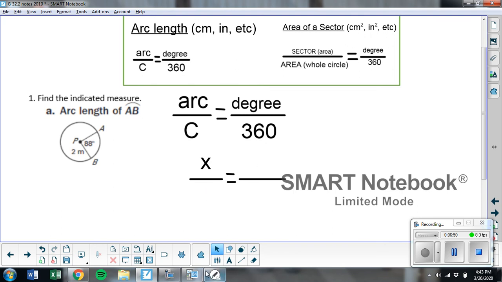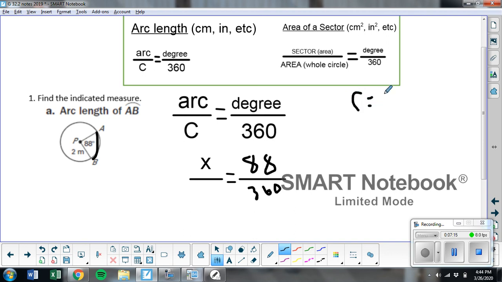The degree is going to be, since this is the arc that I'm trying to find, the degree here is 88 over 360. 360 is always the same. Now, I can't just put another variable here because then I have two variables. So we can actually figure out the circumference because of what we learned yesterday.